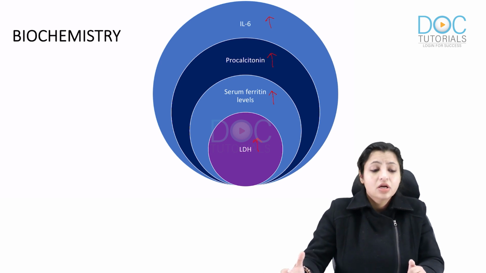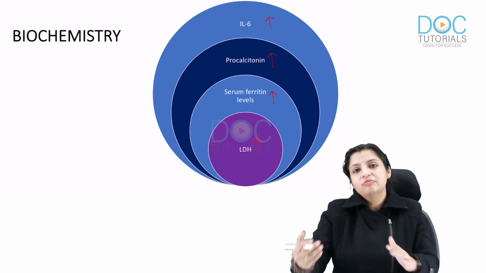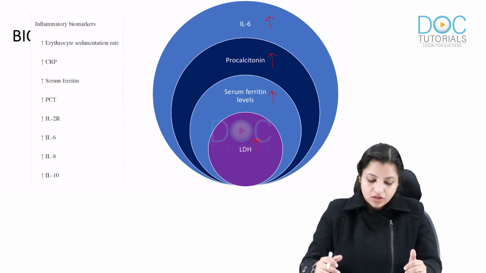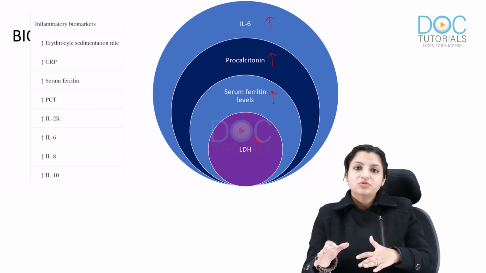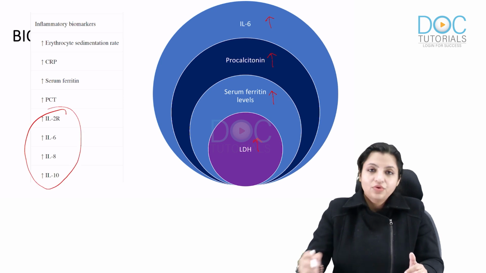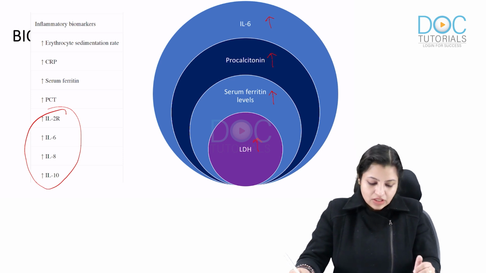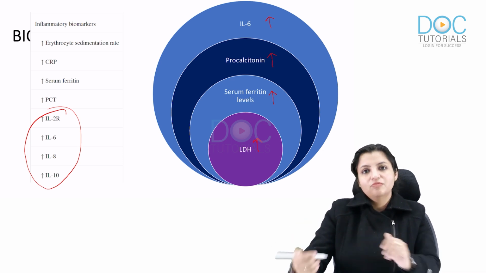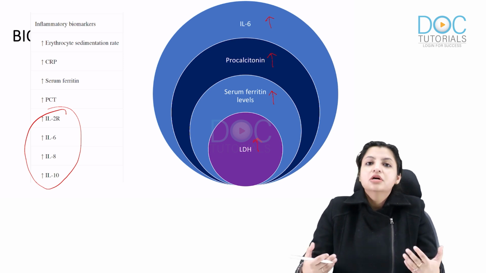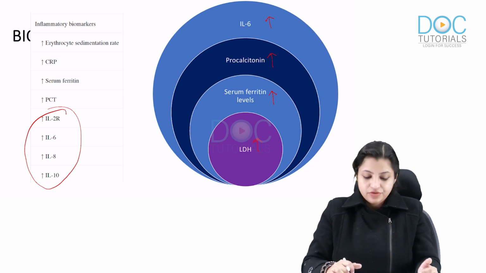So there are a lot of labs doing biochemical tests in COVID. These are the usual markers they do, to identify whether they are increased or not. Now, we should always know which interleukins are increased, which I have just told you. Interleukin 2 receptor, interleukin 6 and interleukin 8 are more important, and interleukin 10 is also increased. Apart from that, these biochemical parameters are increased. So this constitutes your cytokine storm, which usually occurs after the 10th day of the infection.